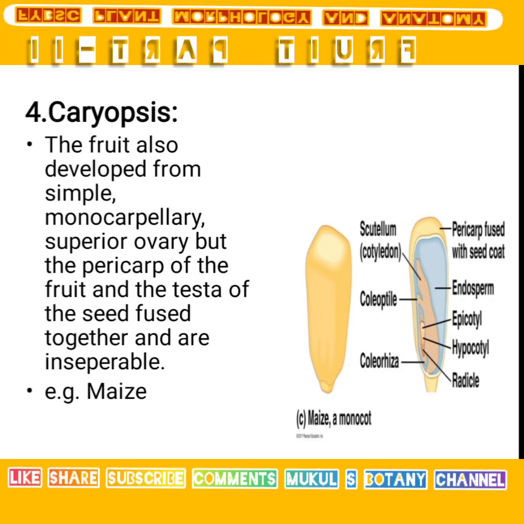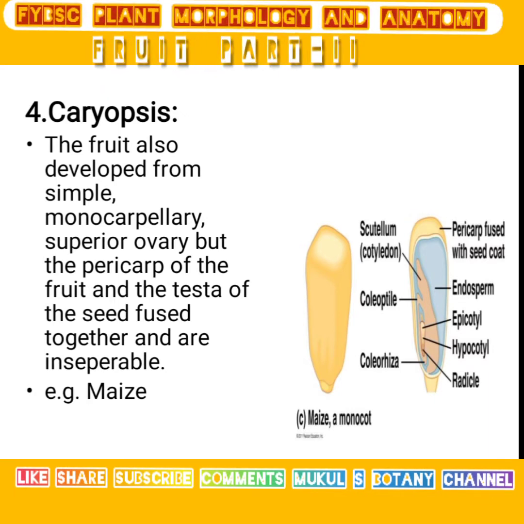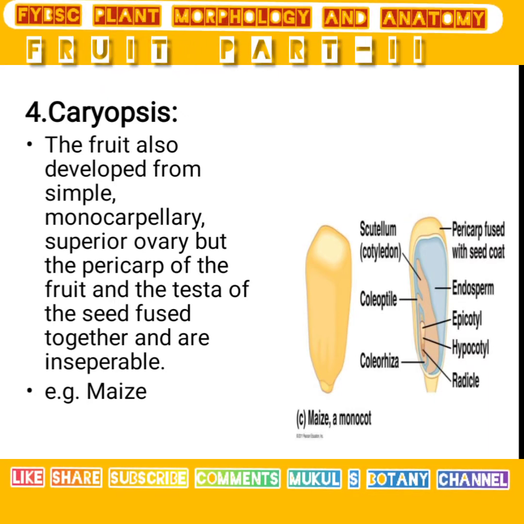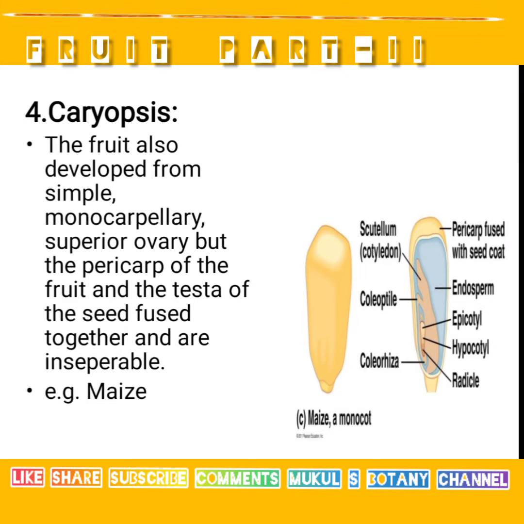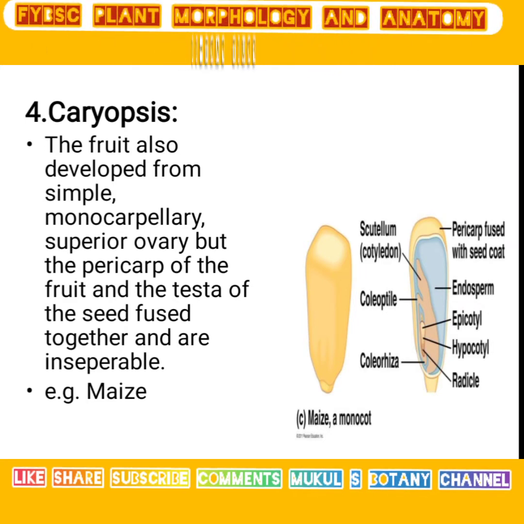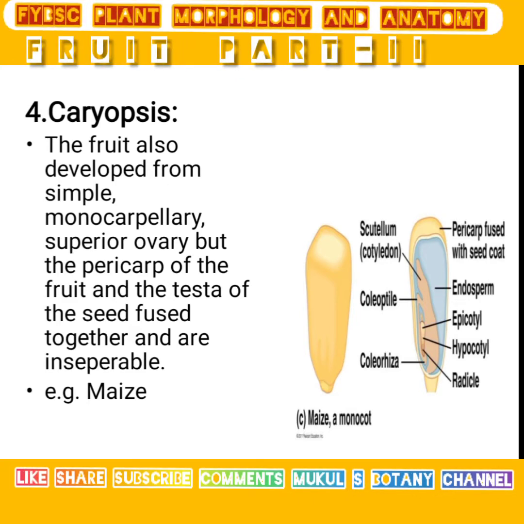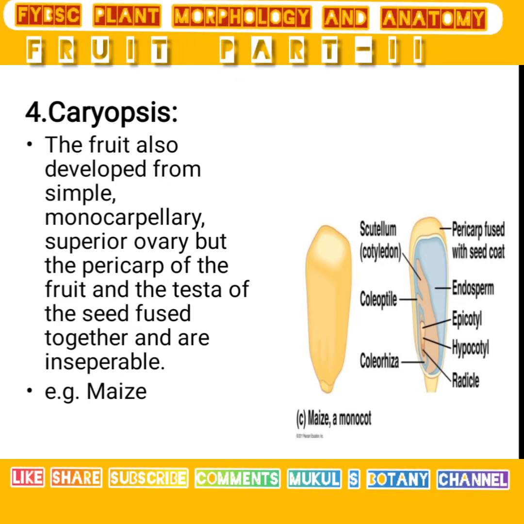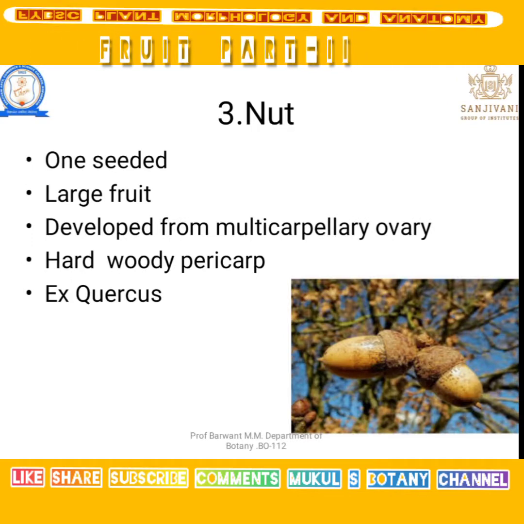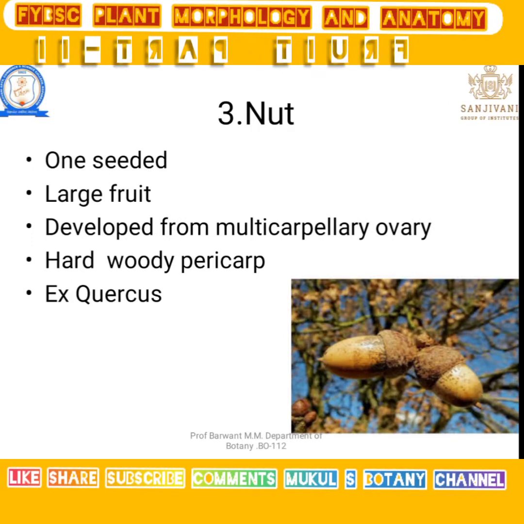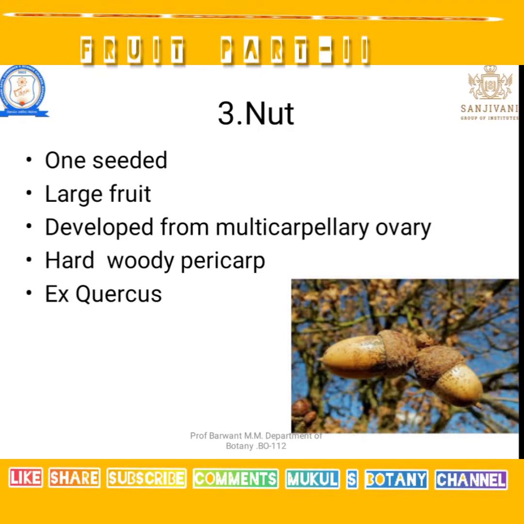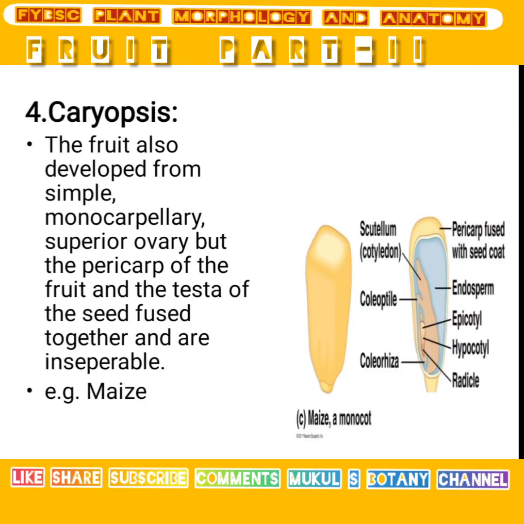Then the third type is nut. It is a large, one-seeded fruit. The pericarp is woody and it develops from the multicarpillary ovary. For example, Quercus or any nut we can consider here.